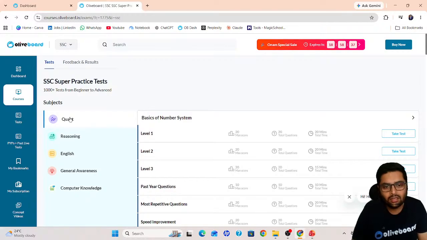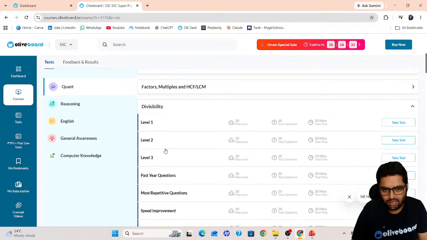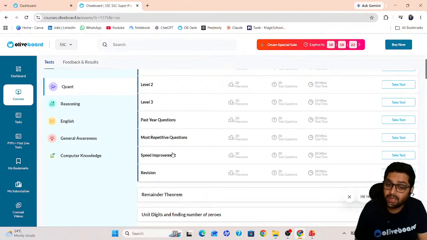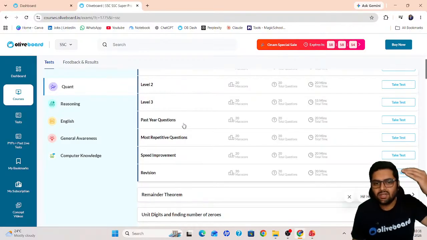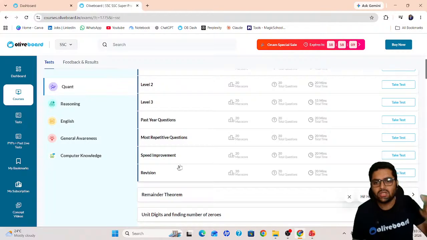Like in quant, if I go to divisibility, I have three levels, 20 questions each, 20 minutes each. Then I have past year questions separately, and then most repetitive questions, speed improvement, and revision. A great feature because it is covering every aspect of your preparation, speed improvement also, revision also.